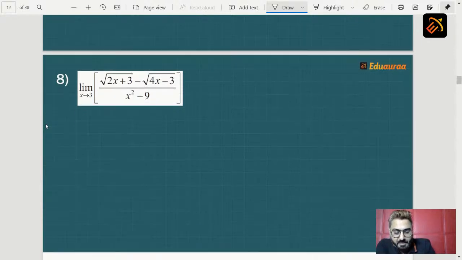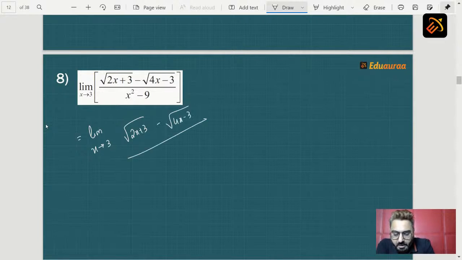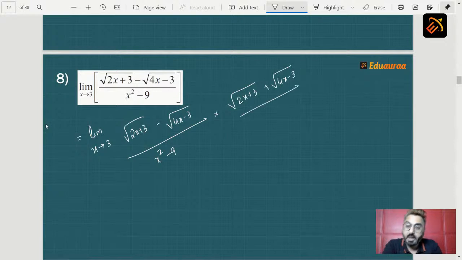So we get the next step as limit x tending to 3, root of 2x plus 3 minus root of 4x minus 3 upon x square minus 9 into root of 2x plus 3 plus root of 4x minus 3 upon root of 2x plus 3 plus root of 4x minus 3.